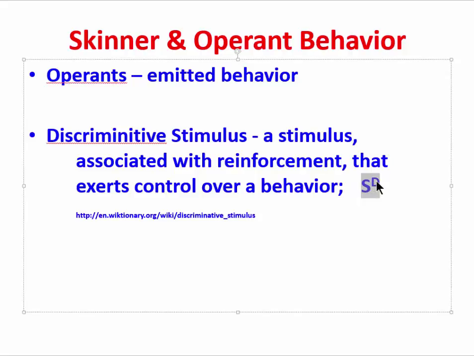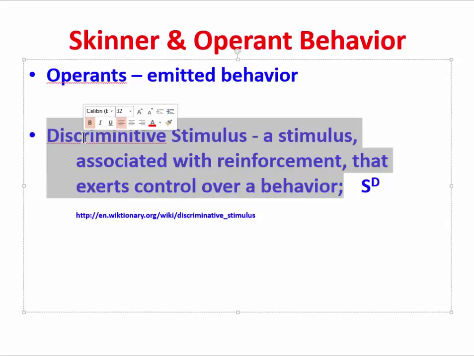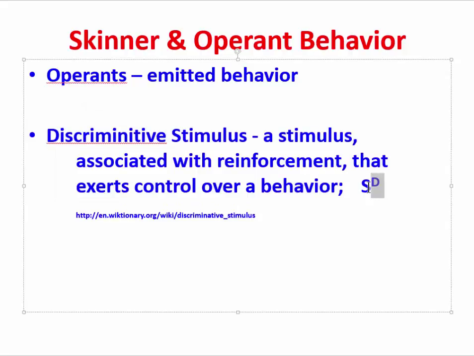Let's give you some idea about discriminative stimuli. A few examples I think might illuminate this. So let's assume that you are walking into a classroom and you see that most of the seats are taken, but there does happen to be one open seat. That open seat becomes a discriminative stimulus. It will begin guiding your behavior. You will begin emitting behaviors that move you toward that seat. And you will be reinforced, so to speak, by going toward that open seat and receiving an opportunity to sit in the classroom.